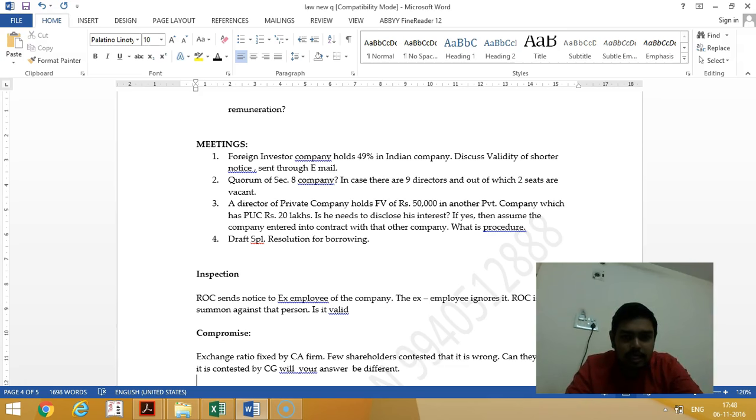So Section 8 company, what is the quorum? 25% of the total or 8, whichever is less, subject to 2. Then a director of a private company holds face value 50,000 rupees in another private company, which has paid up capital of 20 lakhs. Whether they need to disclose the interest.